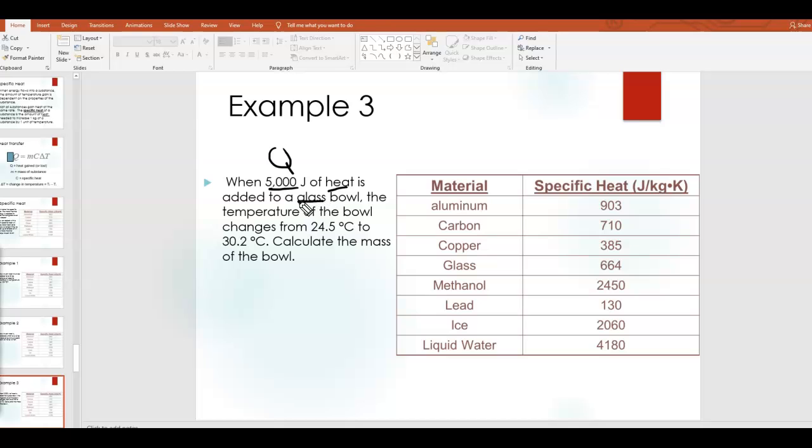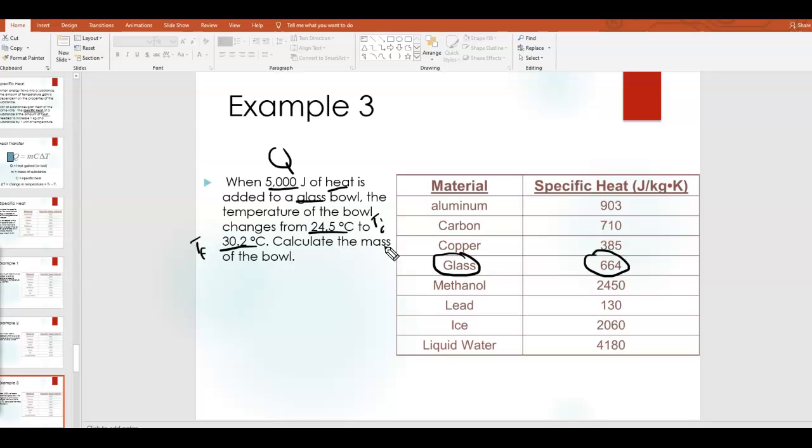It's added to a glass bowl, meaning I can use my chart. Here's glass. It has a specific heat of 664. And it says that the temperature changes from 24.5 degrees, okay, so that's going to be Ti, to 30.2 degrees Celsius. Okay, so that's going to be T final.